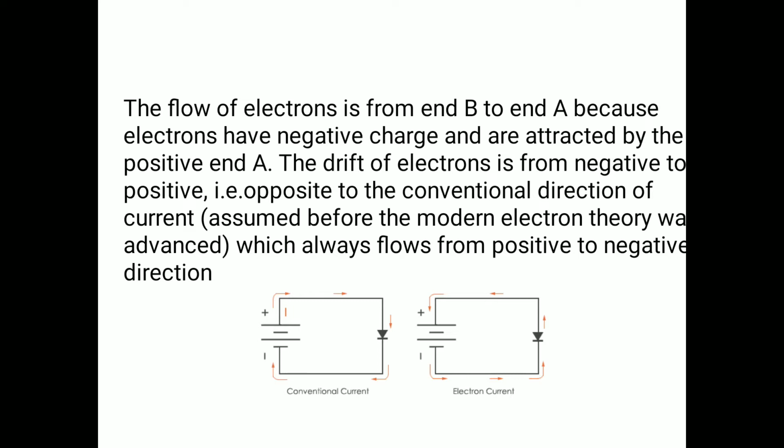The flow of electrons is from end B to end A because electrons have negative charge and are attracted by the positive end A. The drift of electrons is from negative to positive. This is opposite to the conventional direction of current, which always flows from positive to negative direction.